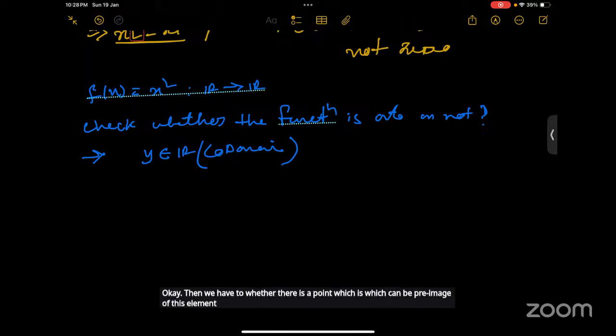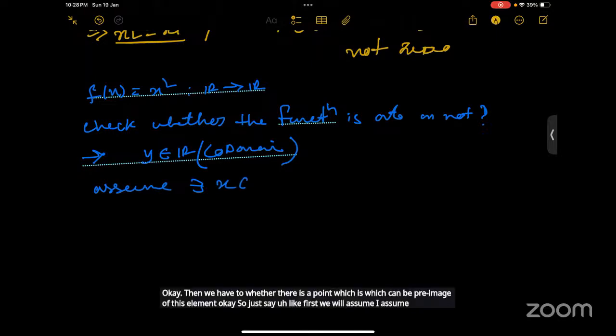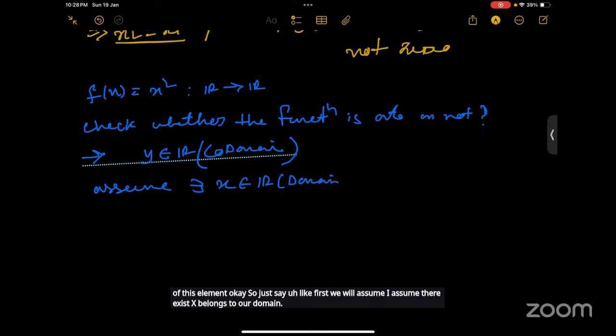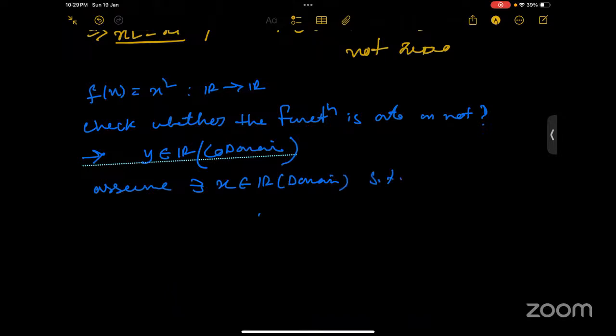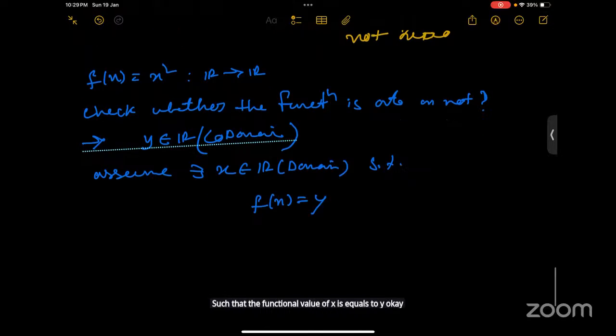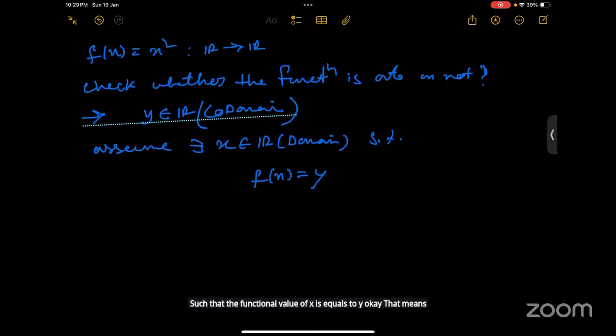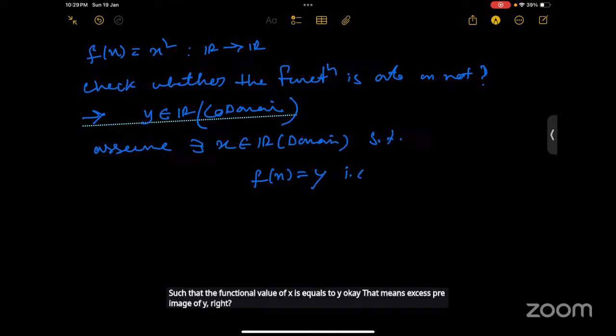So first we will assume there exists x belongs to R, the domain, such that the functional value of x equals y. That means x is the pre-image of y, right? This is our assumption.